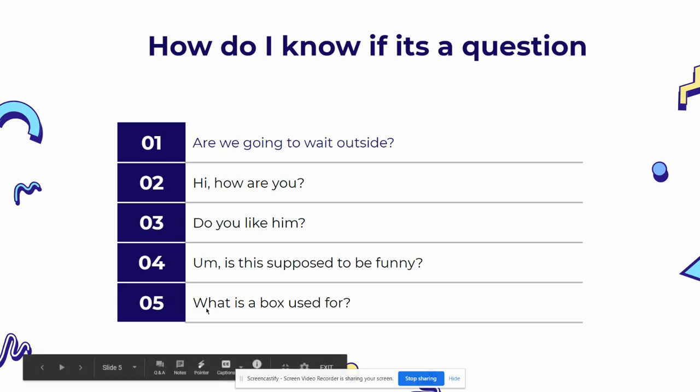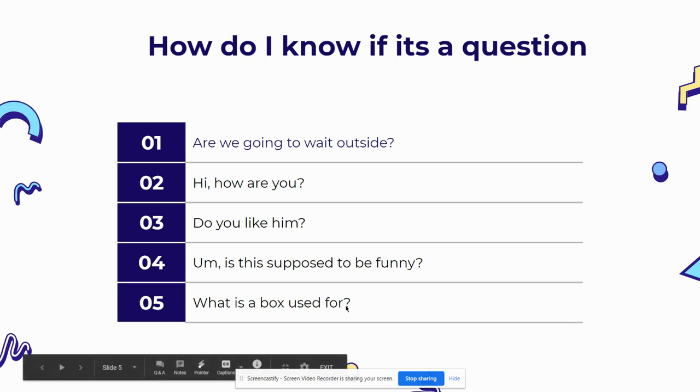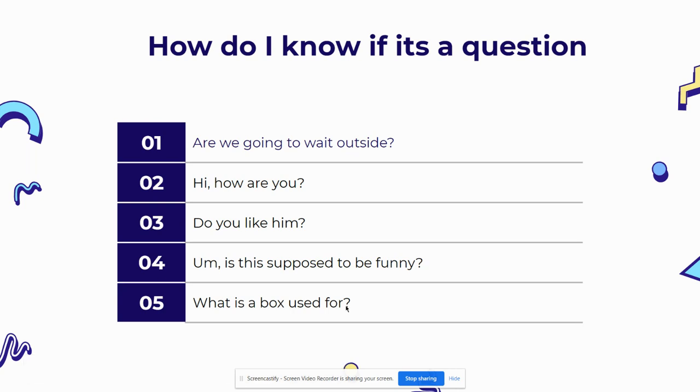Let's look at number 5. What is a box used for? So, what? That is definitely a question word. What is a question word? And it starts with the capital W, and then it ends with a question mark. So as you can see, all of these sentences end with question marks. Some of them have question words.